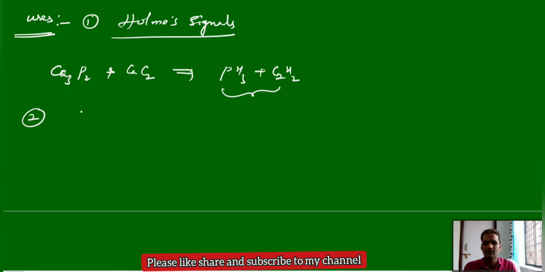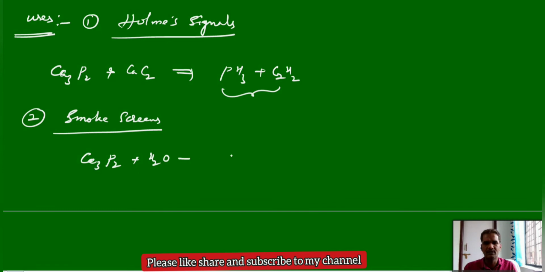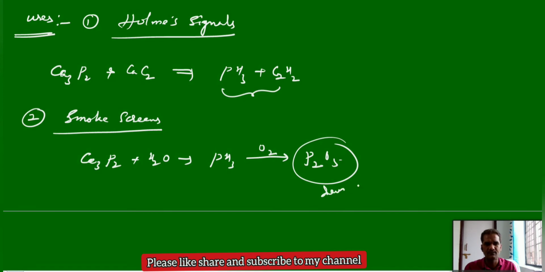Second application: smoke screens. Again the same concept: calcium phosphide reacts with water, and when dissolved in water it releases phosphine. Phosphine is highly reactive in nature in the presence of traces of impurities. It can undergo combustion in the presence of oxygen and produce dense fumes of P2O5. These are the dense fumes.